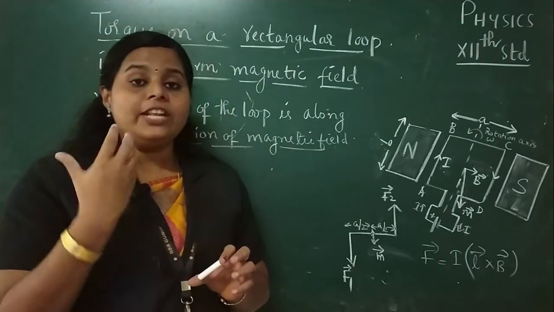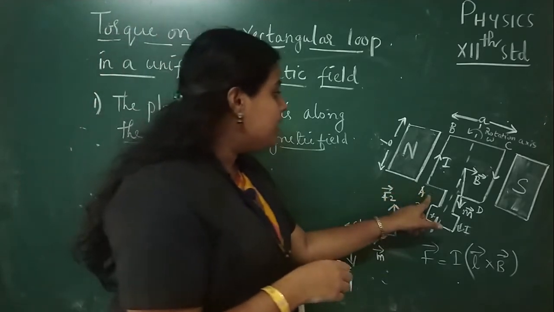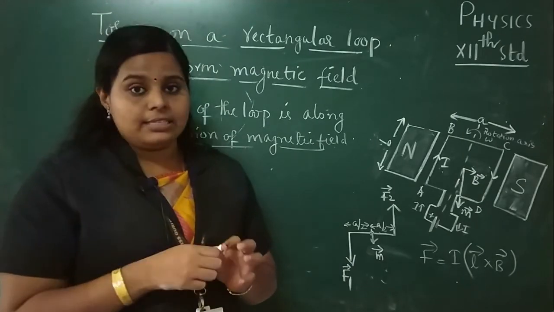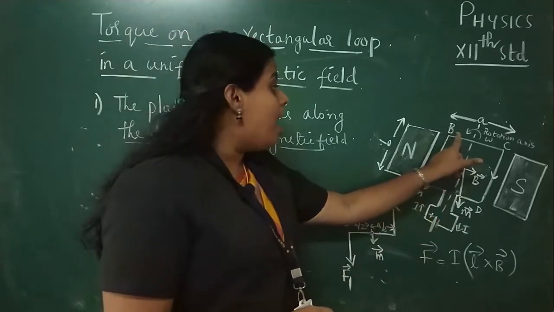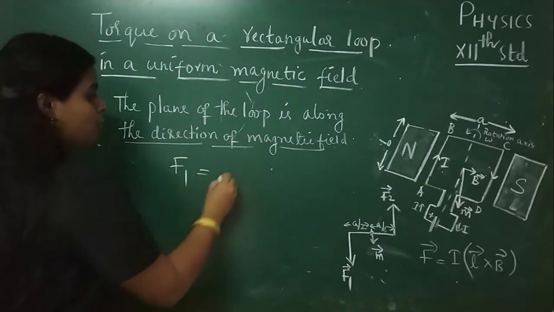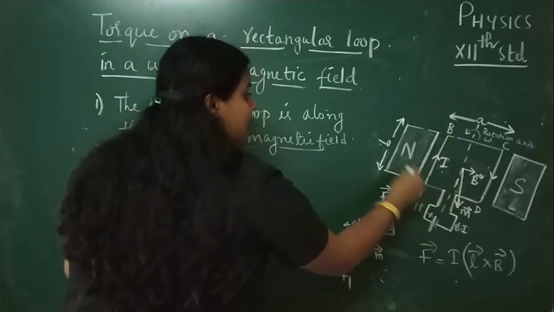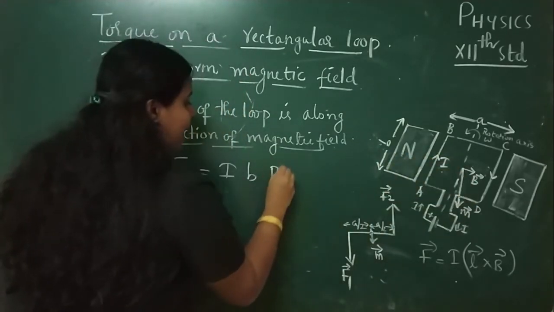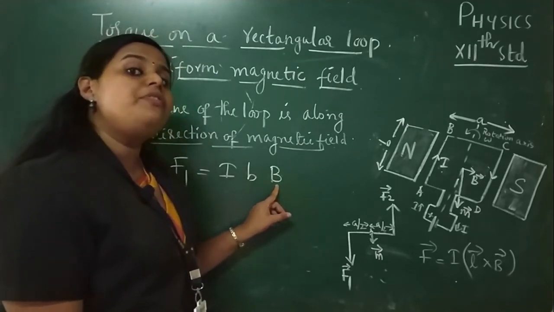അപ്പോൾ അതുകൊണ്ട് തന്നെ ഇവിടെ നമുക്ക് പെർപെൻഡിക്കുലർ ഡയറക്ഷനിൽ ആക്ട് ചെയ്യുന്ന ഫോഴ്സ് മാത്രം കൺസിഡർ ചെയ്താൽ മതി. അതായത് AB എന്ന് പറയുന്ന ആമിലും CD എന്ന് പറയുന്ന ആമിലും ആക്ട് ചെയ്യുന്ന ഫോഴ്സ് മാത്രം. So what about the expression for force acting on the arm AB, which is given by F1, and it is equal to I into length of this arm, that is b, into the magnetic field B. Here we have considered the magnitude of the magnetic field.